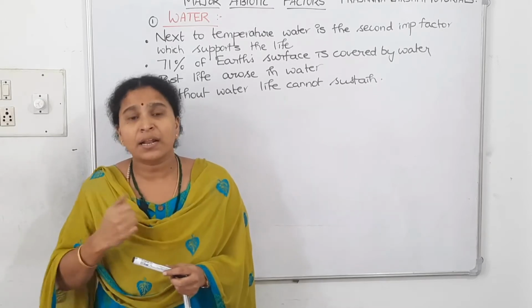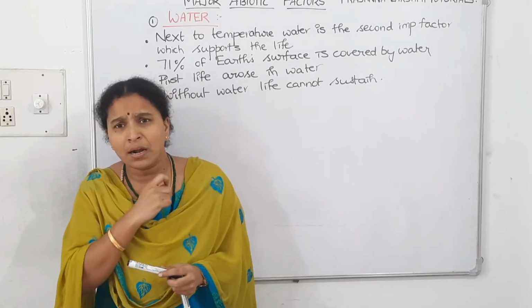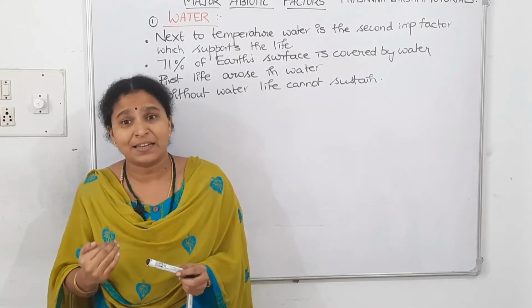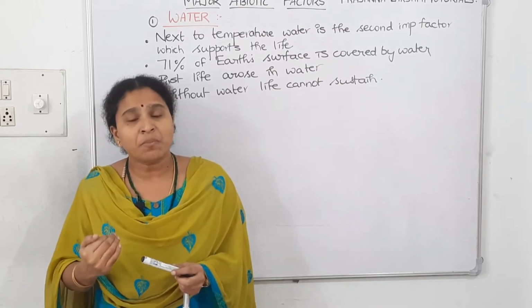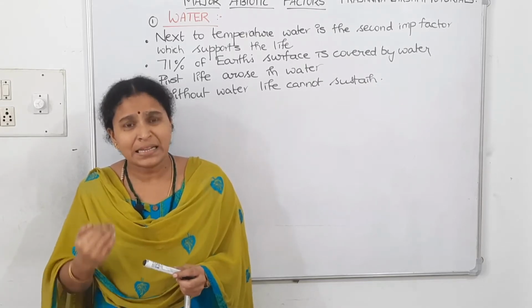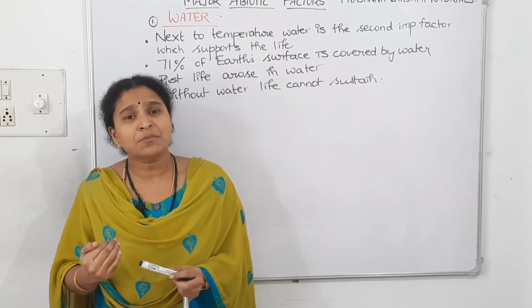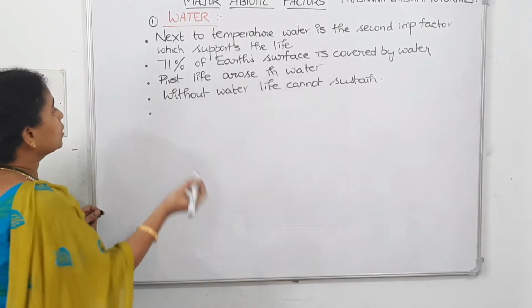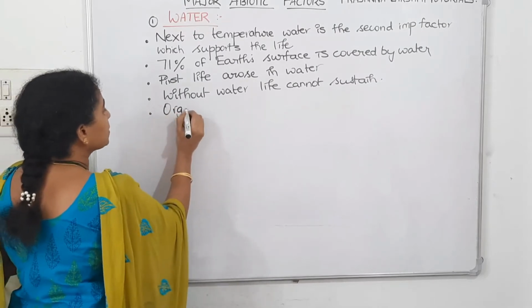And the kangaroo rat can survive its whole life without drinking a sip of water. Then how will it get its water? By breaking fatty acids, by beta oxidation. So the organisms surviving in dry, arid, desert conditions have special adaptations to survive with minimum water requirement.